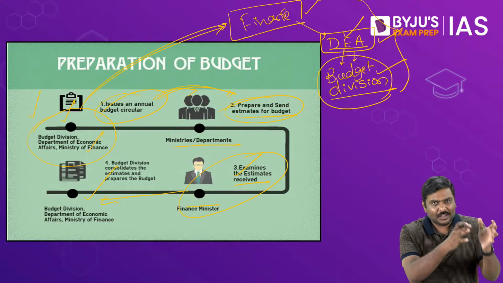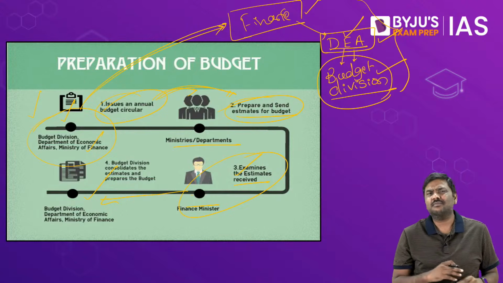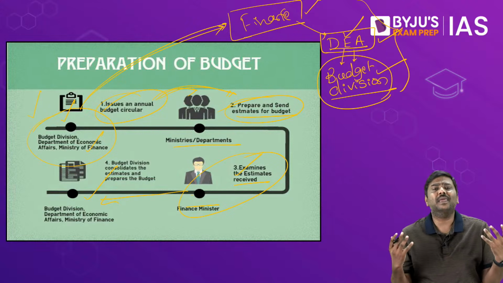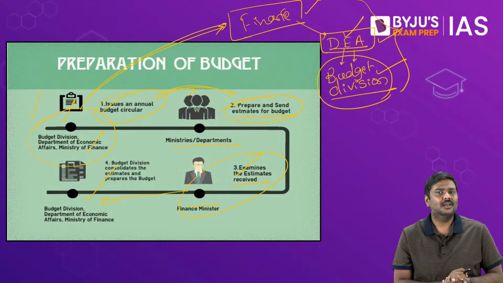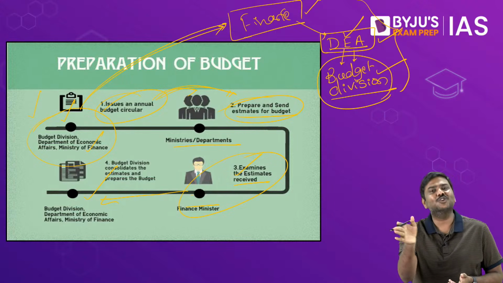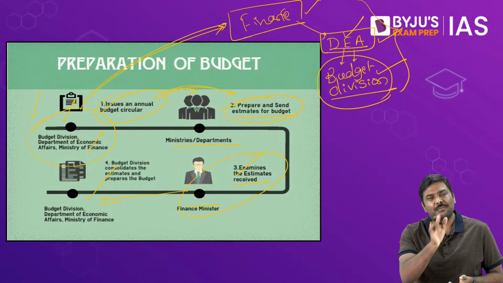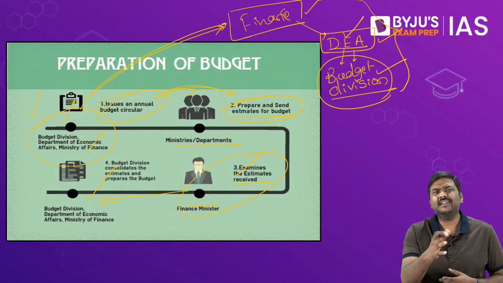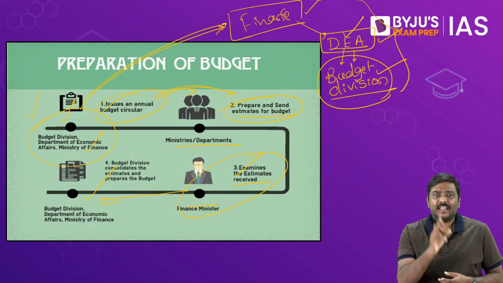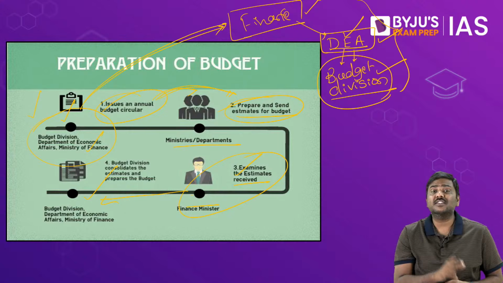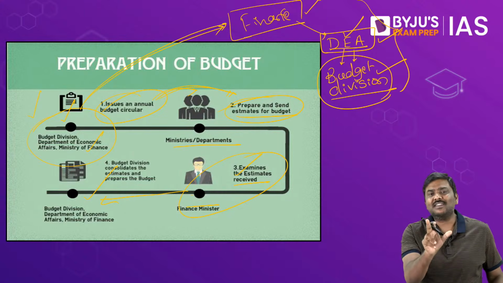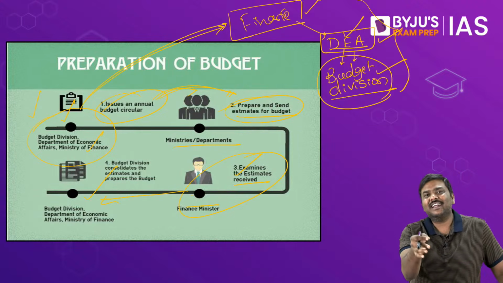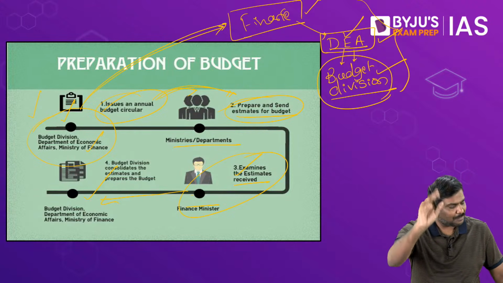Some of you might be thinking, sir, how do I come to know all of this? Yes, in the flow chart, very nicely the chart is given, but how do I come to know when the budget documents are ready? I'm a layman, I'm an Aam Aadmi. How do I come to know? Very simple. Keep on watching, keep on reading the newspaper. Next year, just before the budget is presented in the parliament, generally 10 or 15 days before that, there is a ceremony conducted by the Minister of Finance called Halwa ceremony. Halwa ceremony indicates that the budget documents are prepared. Only thing that is left out is presentation of the budget in the parliament.